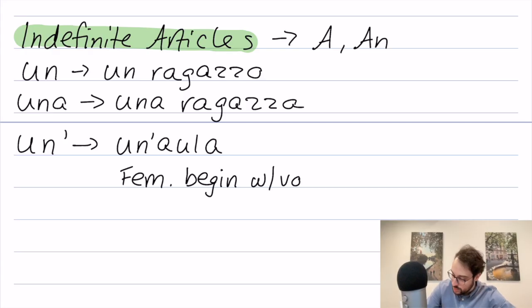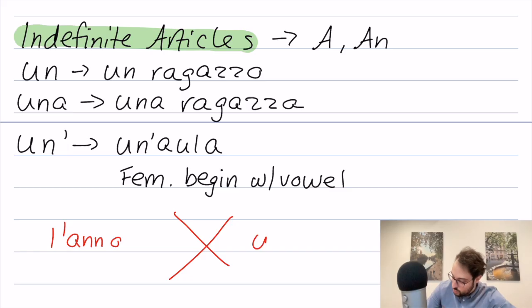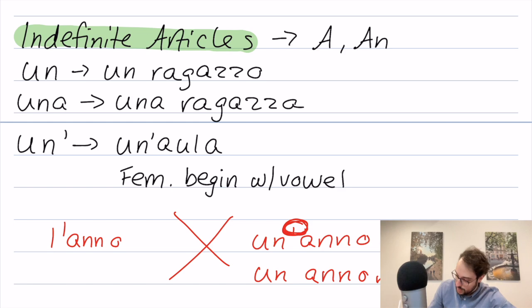Not masculine words. They don't attach. So I'm going to show you what we don't say. While we say l'anno, like that, we do not say un'anno. This is always separated. We don't do this with un. So we just say un anno. This is correct. Okay? I'm going to delete this out.